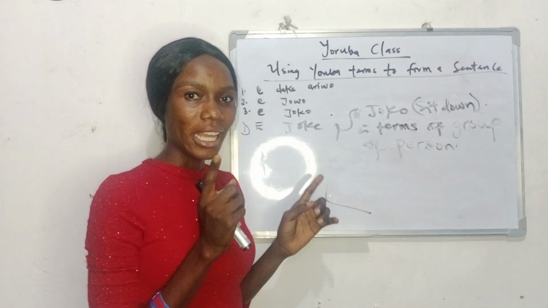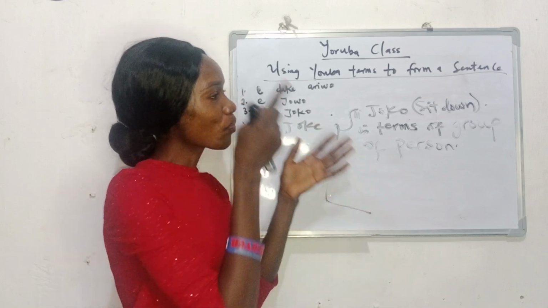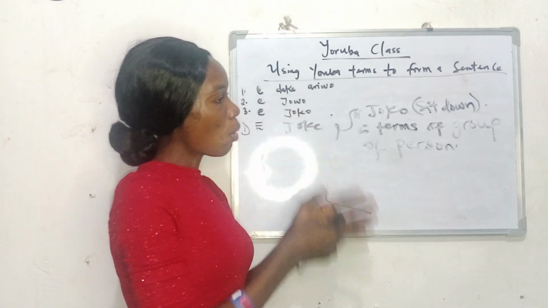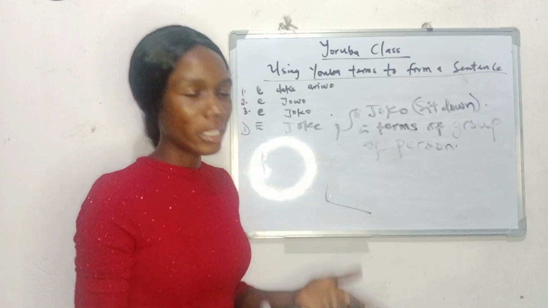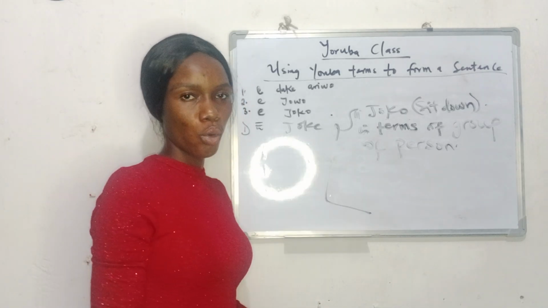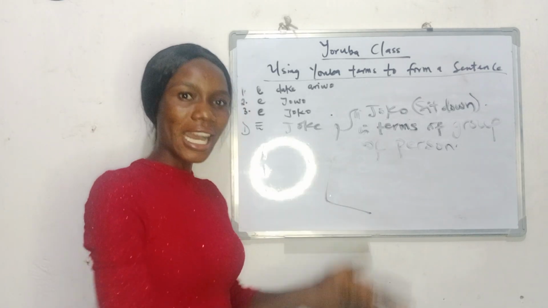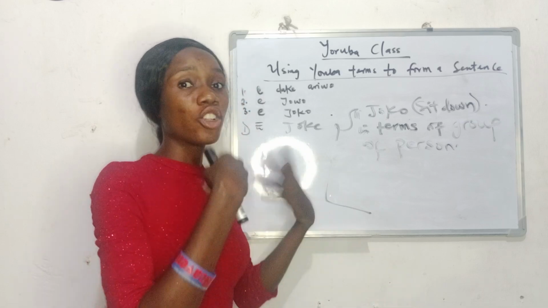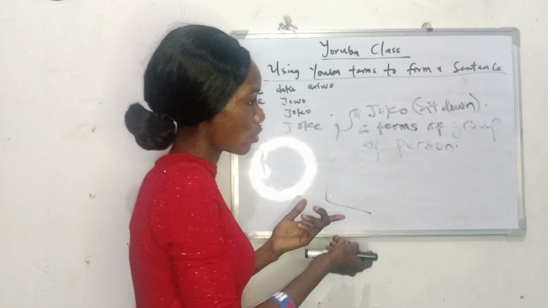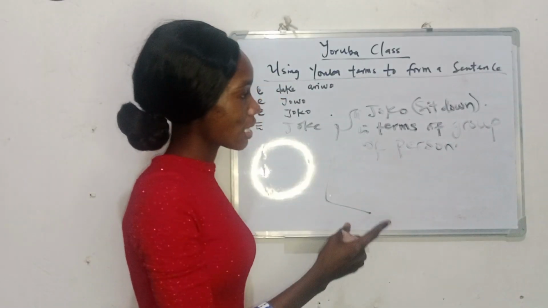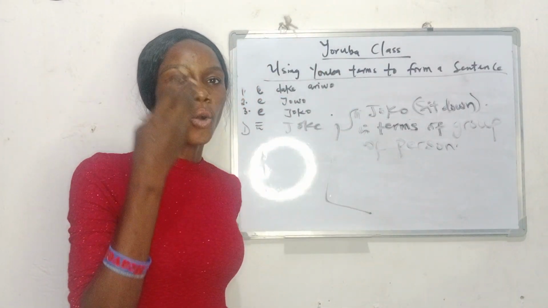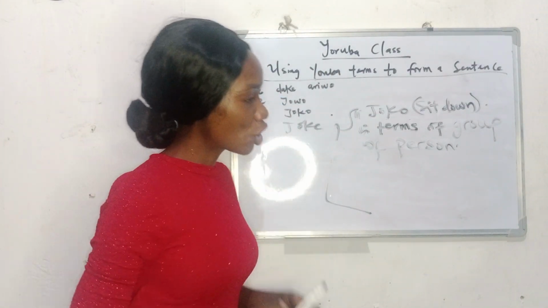Okay, let me give you a tip. Now, you can say ẹ̀yin ọmọ ilé-ìwé yìí, or ẹ̀yin ọmọ akẹ́kọ̀ọ́ yìí, jókòó. Do you understand? The students are much. They're not telling us the number of the students that are around. So just use your own to construct a sentence and write it at your comment section.